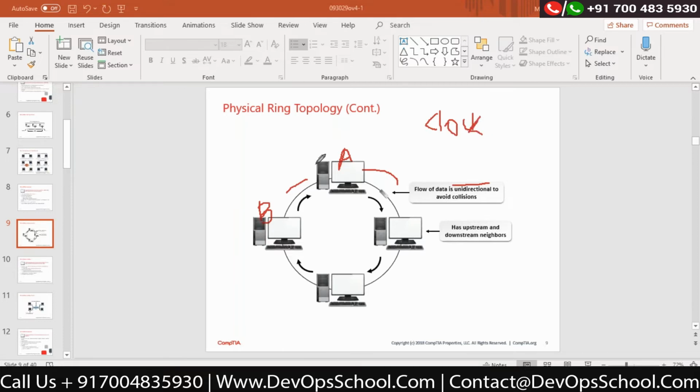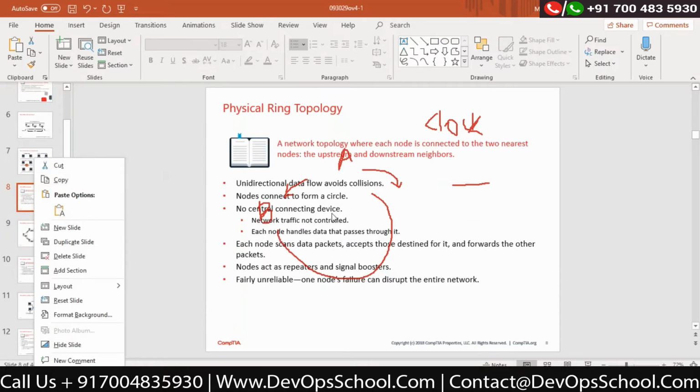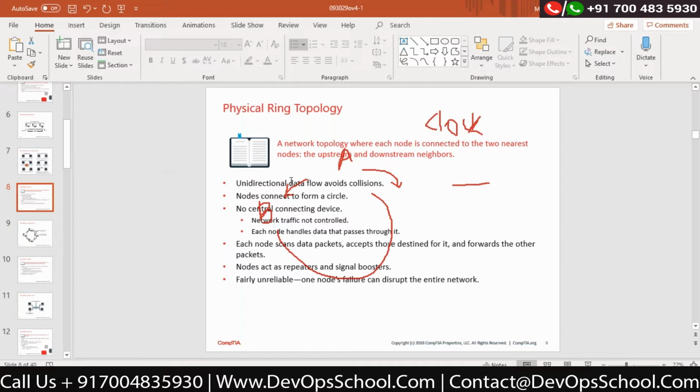Correct? So in the majority of cases, if A wants to talk to B, I can immediately reach this B, but I cannot send this particular data in the anti-clockwise direction. I have to go in the clockwise direction. Then that particular data would be passed along and it will reach over. Now, this is what they are talking about over here. If you look, this is a unidirectional data flow, avoiding the collisions.